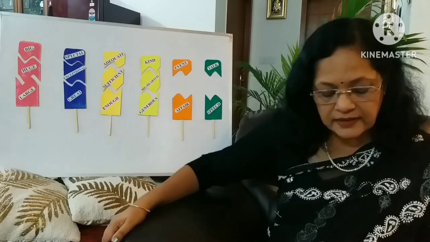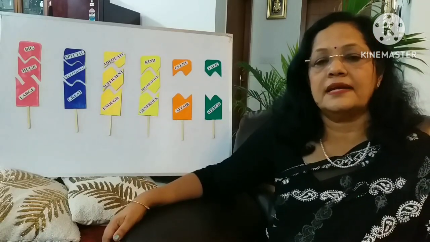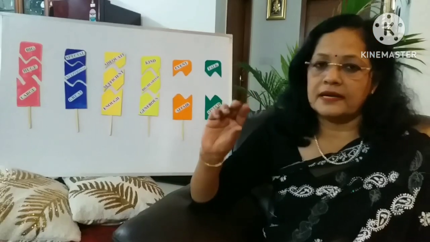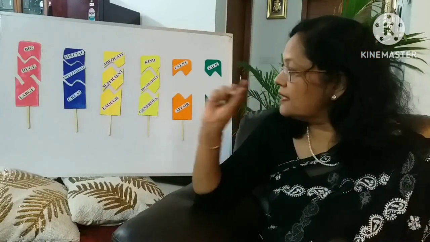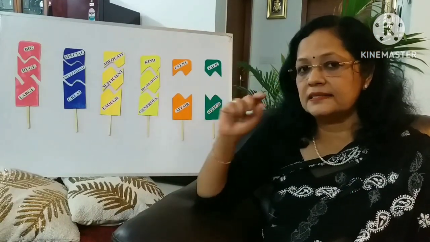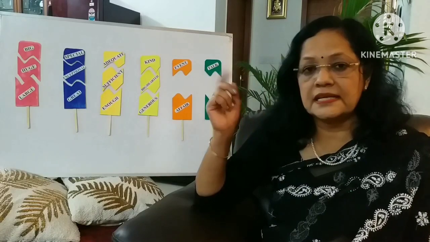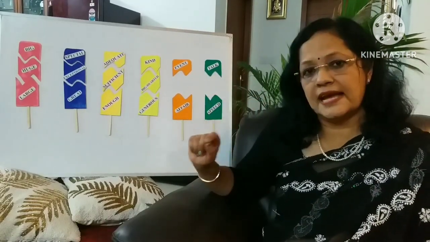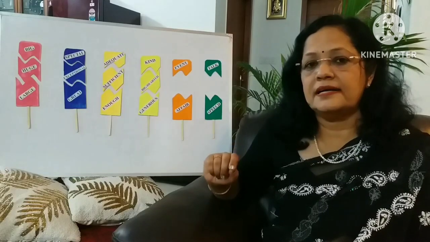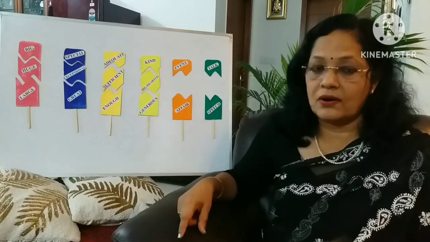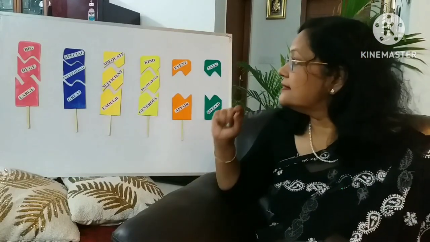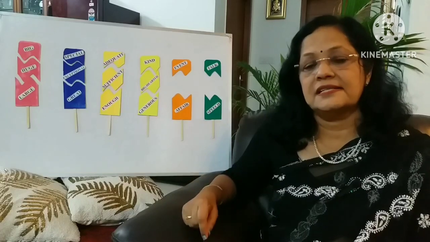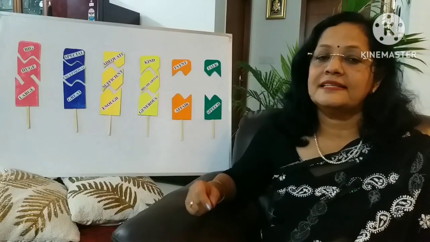They had enough cash for a one-way ticket. Now if I replace this enough with a synonym of that, they had sufficient cash for a one-way ticket, or they had adequate cash for a one-way ticket.